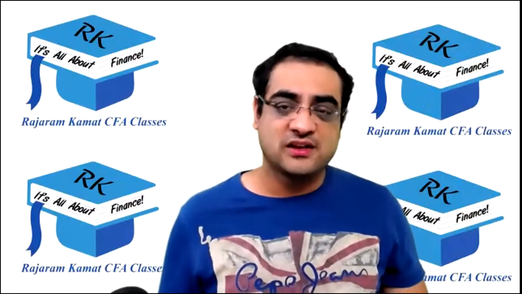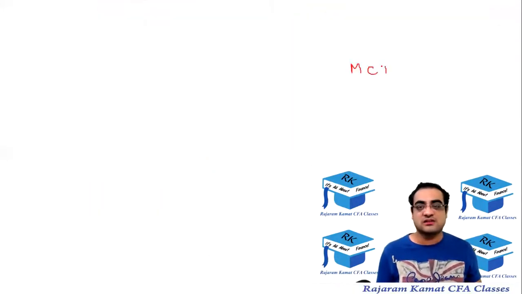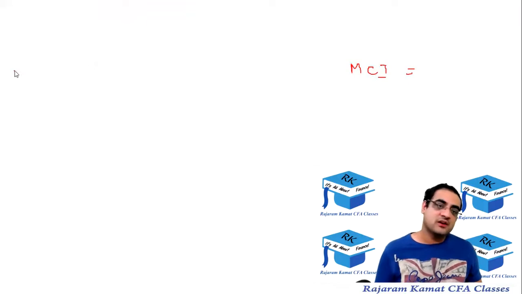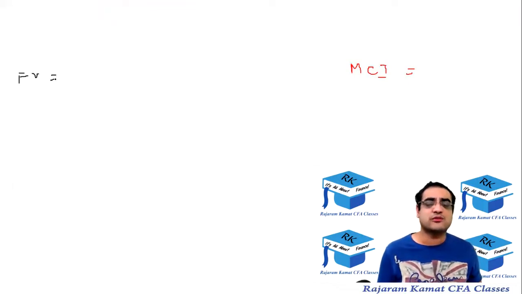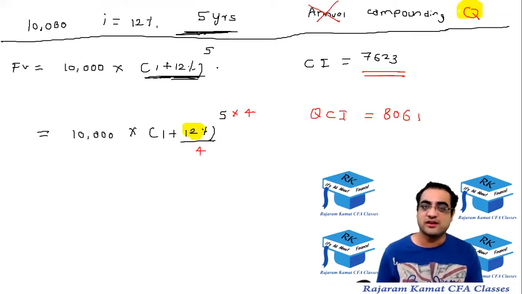So let's see what will happen if the compounding is monthly. We're using the same formula. The final value is equal to principal, 10,000, into 1 plus R, where R was 12%, raised to N, which was a 5-year FD, so raised to 5.